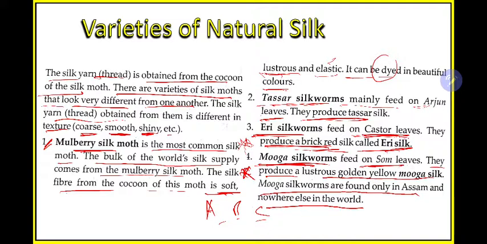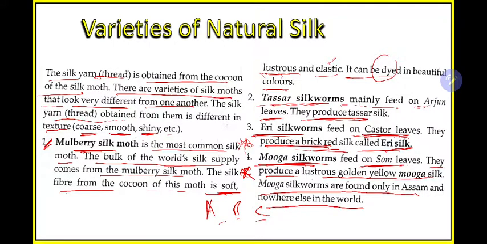What are the properties of muga silk? The muga silkworm feeds on som plant leaves. The fibers will be shining yellow in color. They will produce golden yellow muga silk which has some shine. These are only found in Assam and nowhere else in the world. Only in Assam will you find this.